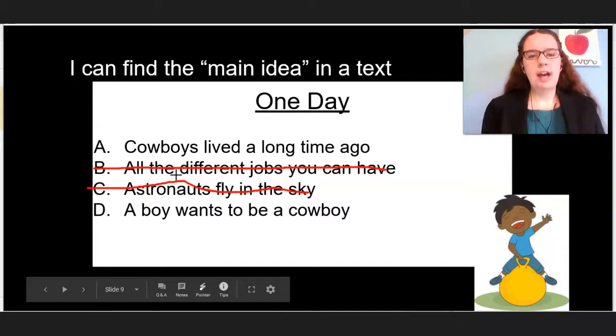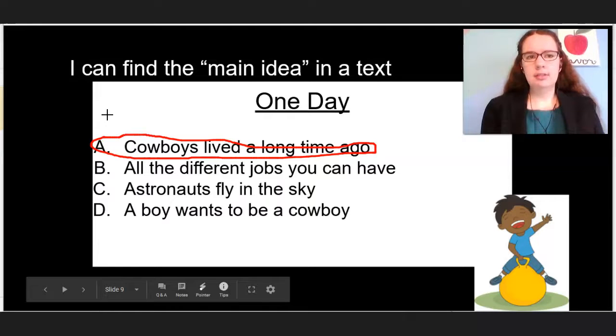Ooh, here's one about cowboys. Cowboys lived a long time ago. Let's see. Well, I think that's the right answer. I'm going to say the right answer is cowboys lived a long time ago. Raise your hand if you think I am correct. All right, raise your hand if you think I'm incorrect.